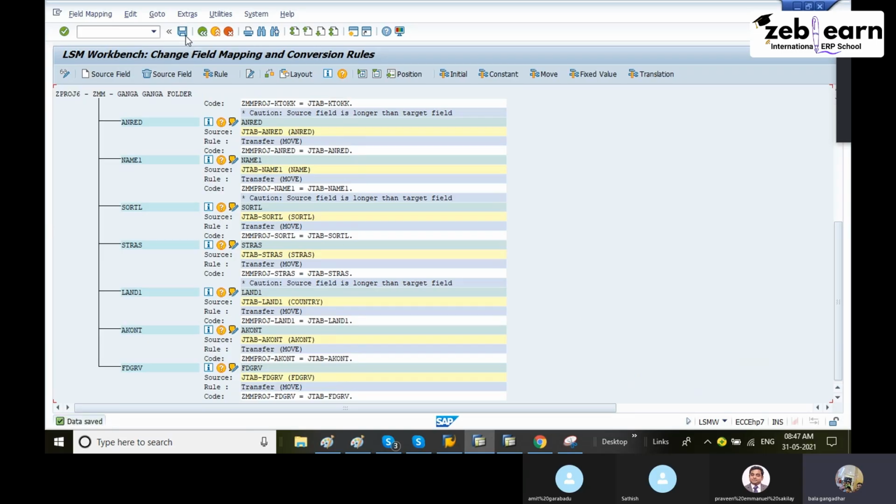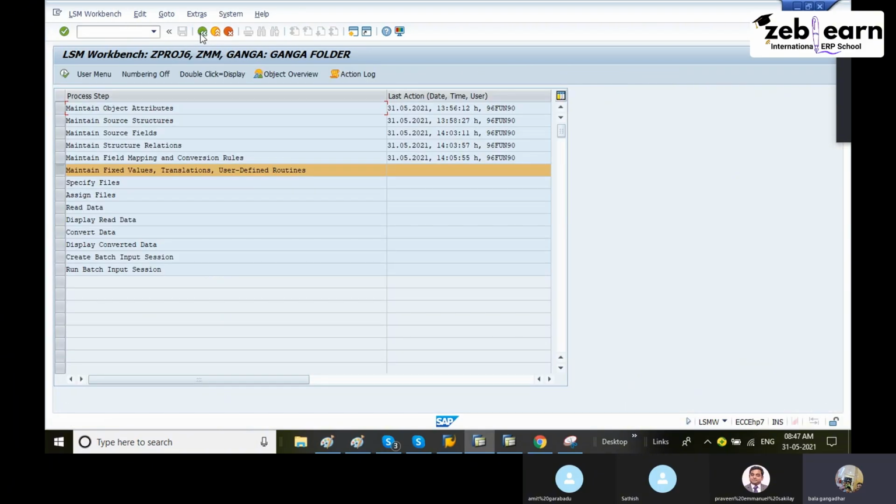Save it. Now this is done. Okay, assignment also done, which means mapping is done. This is only mapping the fields. On the programming side, we call that PERFORM, but instead of PERFORM we have written it like this. Save, back button. Okay, back. Then specify files. Execute.